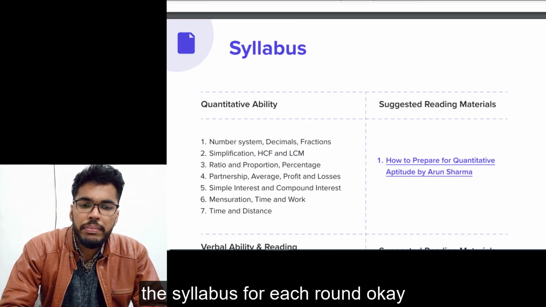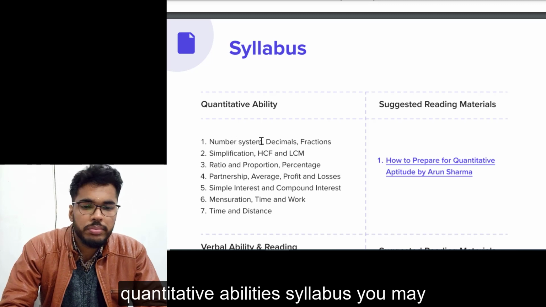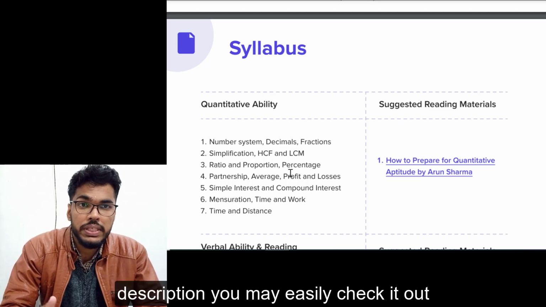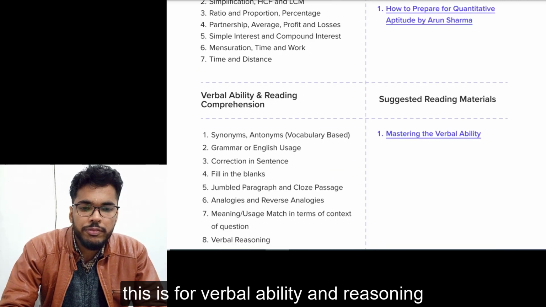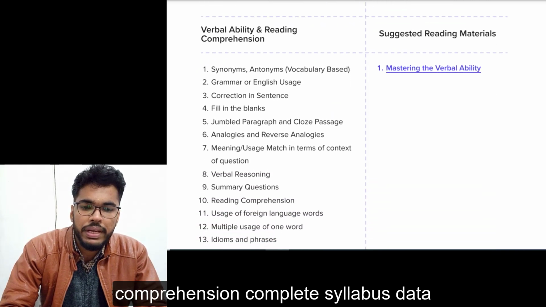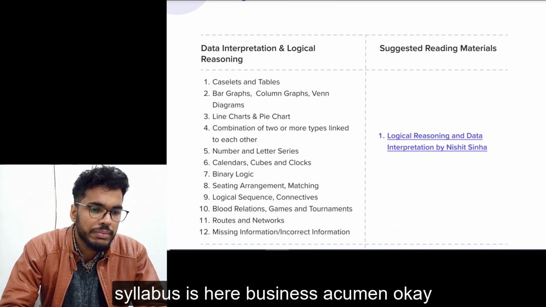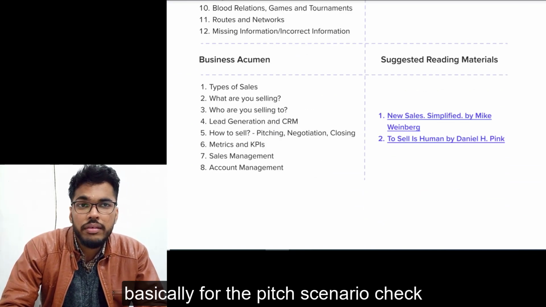And here is the syllabus for each round. Okay. Quantitative ability syllabus you may check out. Okay. I would provide the link for it in the description. You may easily check it out. This is for verbal ability and reasoning comprehension, complete syllabus. Data interpretation and logical reasoning, syllabus is here. Business acumen, okay, basically for the pitch scenario, you may check it out.